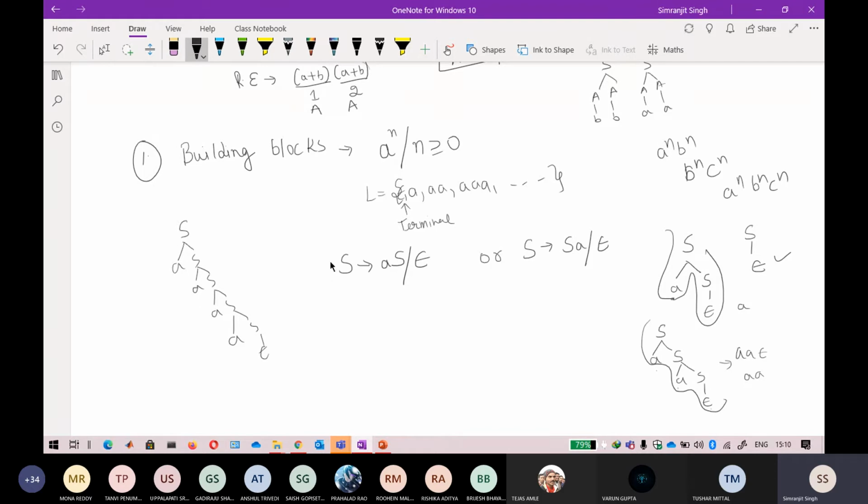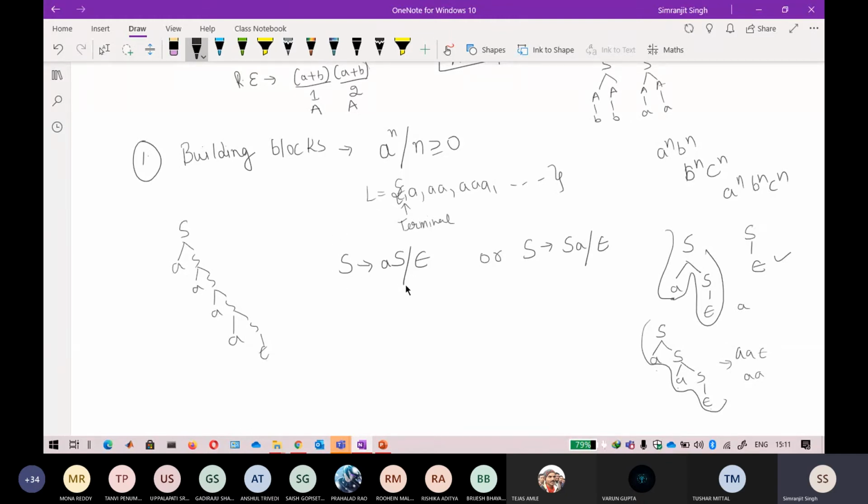The parse trees are formed in such a way that you can generate any number of a's here, and if you want to stop, you stop with epsilon. That is why these are called production rules, because these rules make sure your language is generated based on them.